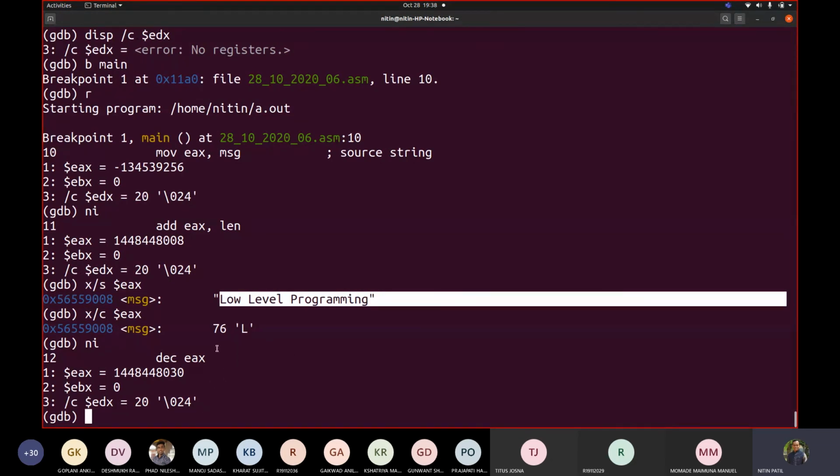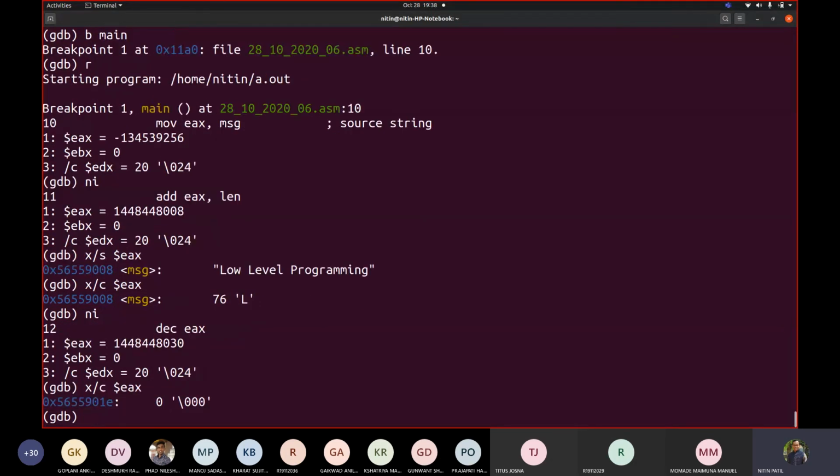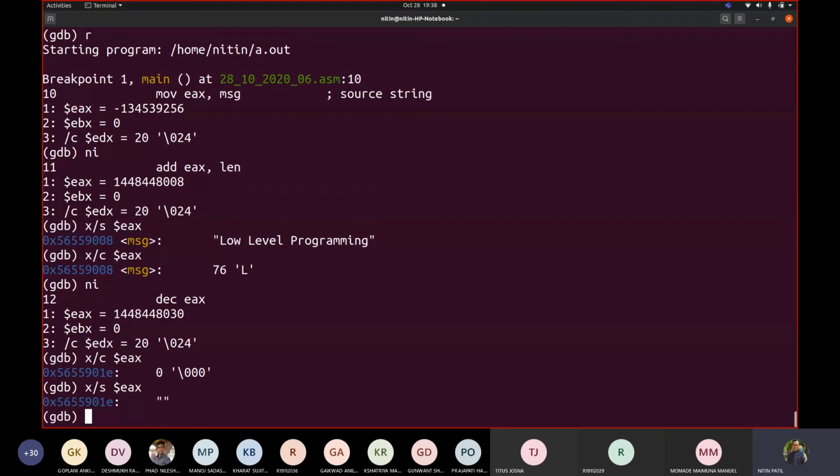So that's why this was added. Now if I try to print this, it shows 0. If I try to print the string, nothing is shown because EX is pointing to a value after 0, since we already added that length.